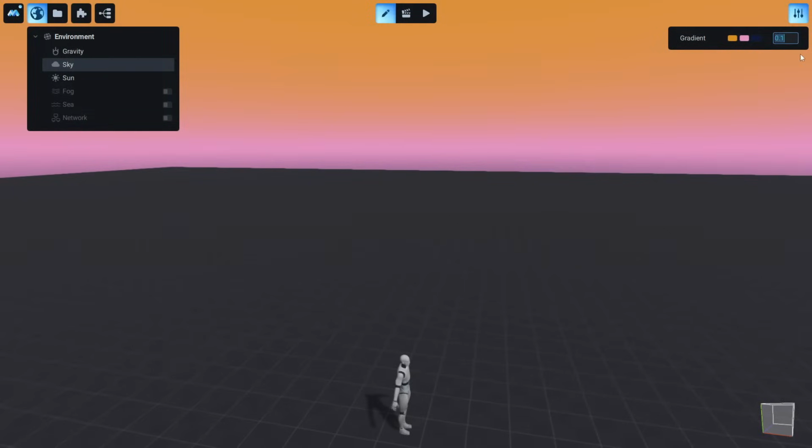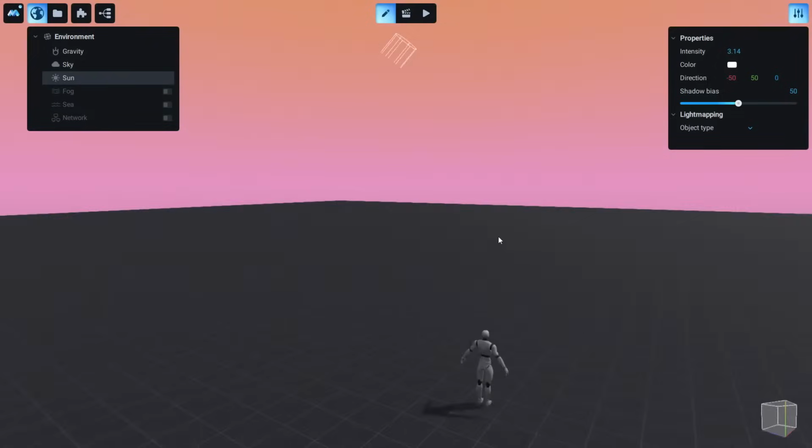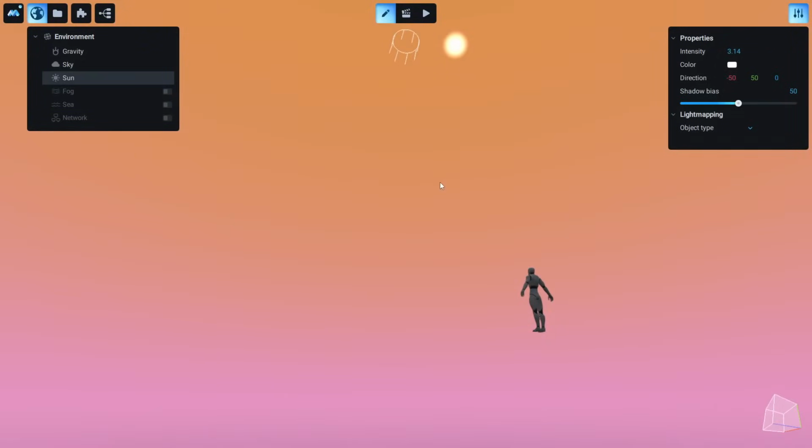So let me put this back to 0.75. Okay, so this is the sun, and all the settings of the sun are located here. We can adjust the height of the sun or the rotation, and you can just place this everywhere, anything you like.